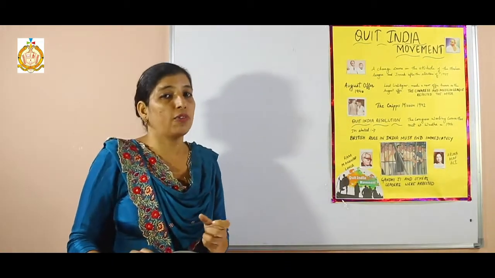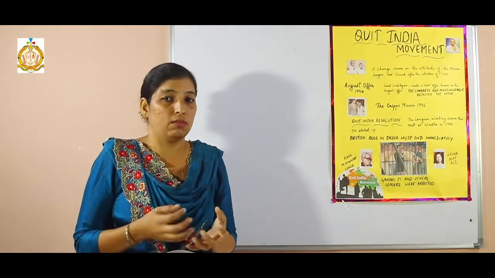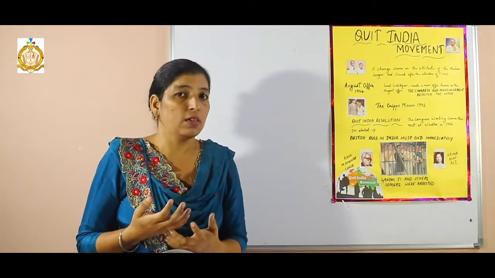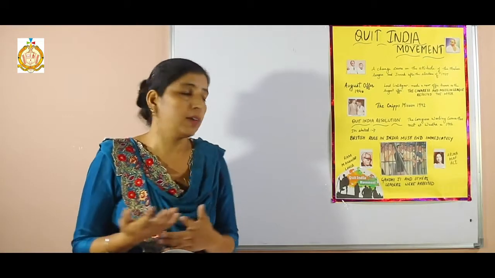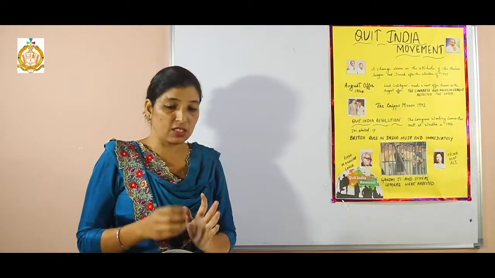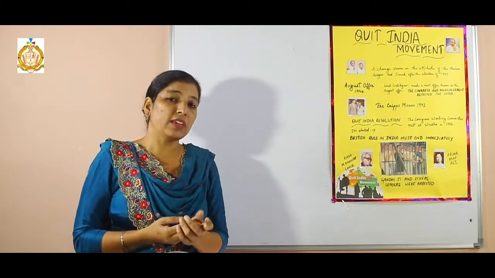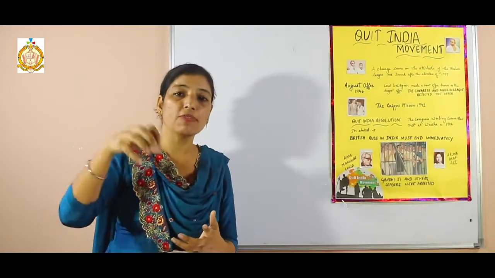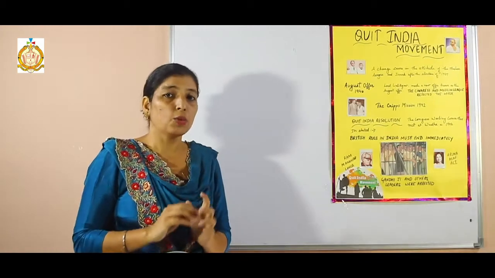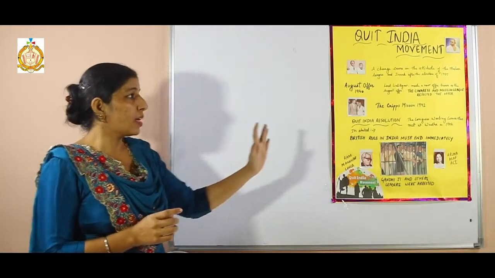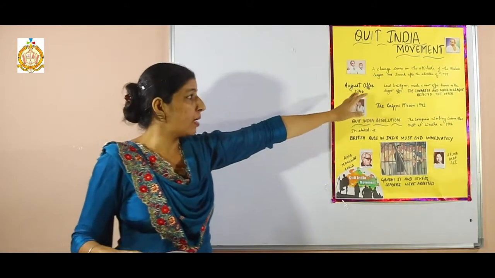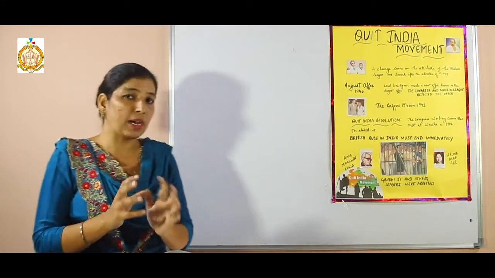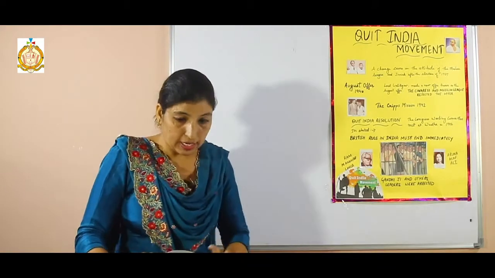But according to this offer, no kind of assurance related to dominion status was given under this offer. Only the expansion of a greater number of seats in the legislative assembly was given. So because of that, Congress rejected it, even though it was presented by Lord Linlithgow just to compromise with the Congress.